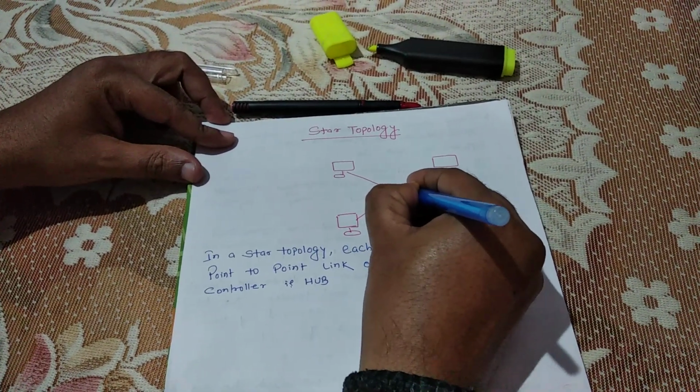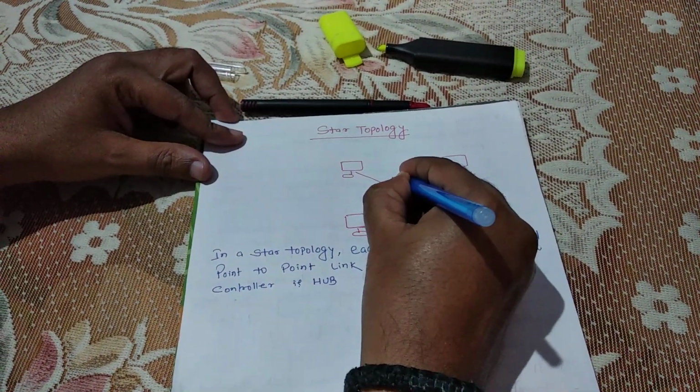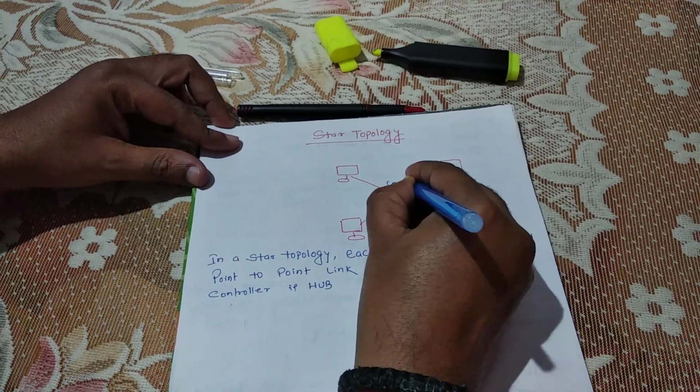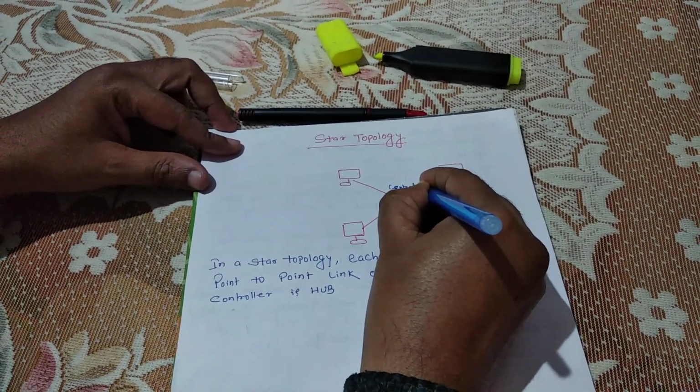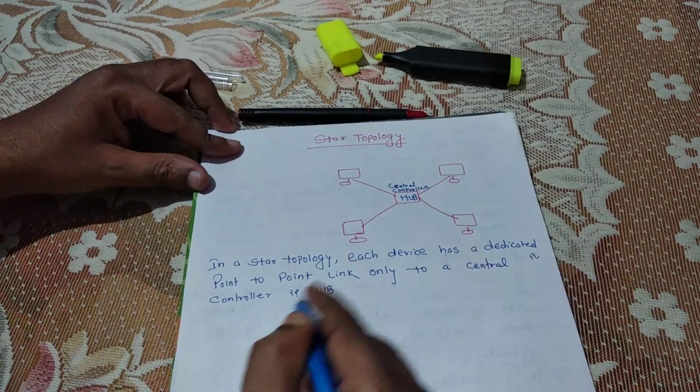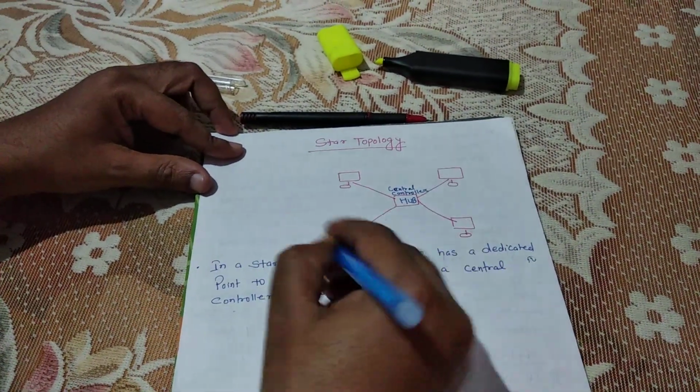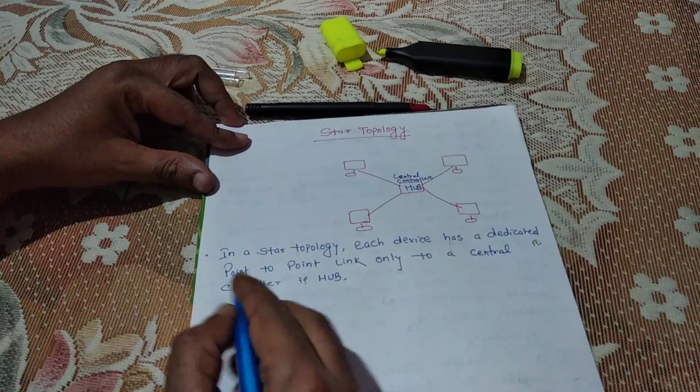This one is hub. It's a central controller. Through the central controller, all systems pass their data.